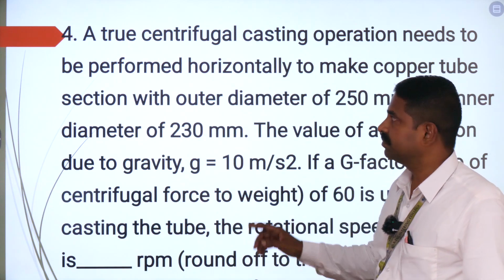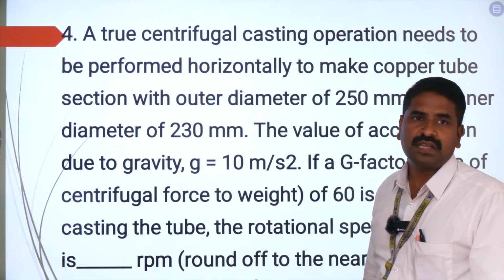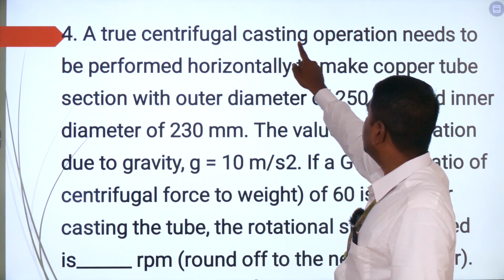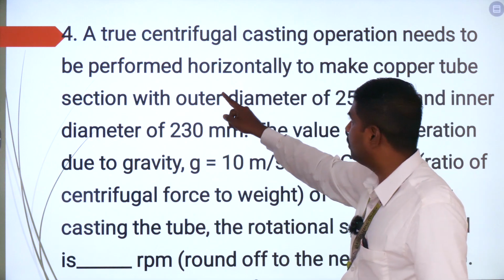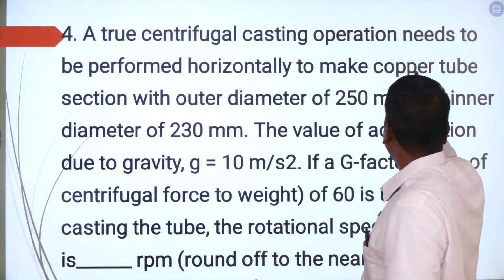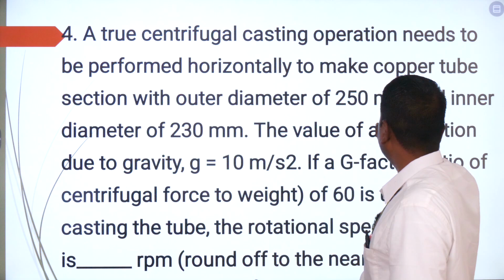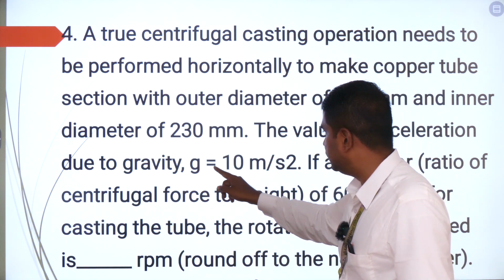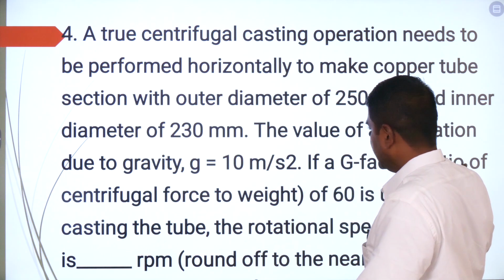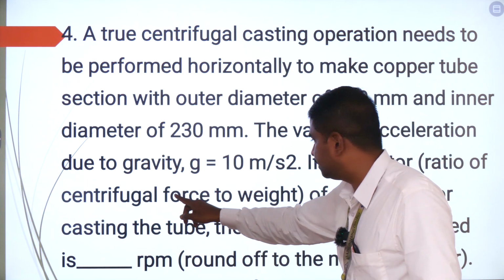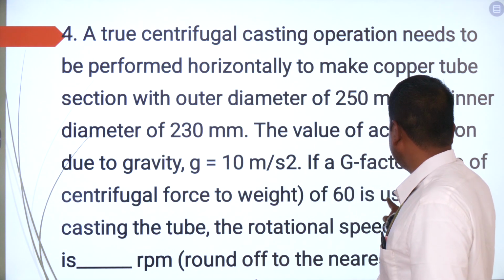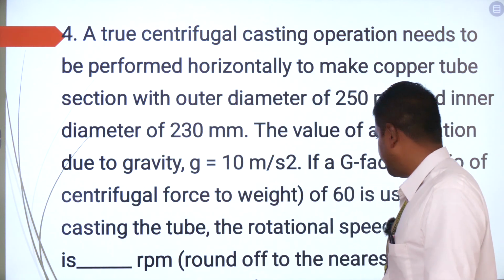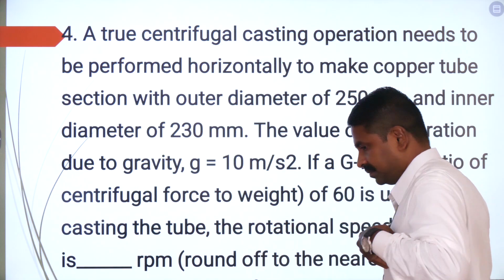Next, question number 4. The question number 4 is a problem which has been asked with respect to casting, as you can see over here. So I am going to read the problem again. A true centrifugal casting operation needs to be performed horizontally to make copper tube section with outer diameter of 250 mm and inner diameter of 230 mm. The value of acceleration due to gravity G is 10 mm per second square. If a G factor, that is ratio of centrifugal force to weight, of 60 is used for casting the tube, the rotational speed required is what RPM? That has been asked over there. You are asked to round up the digit.